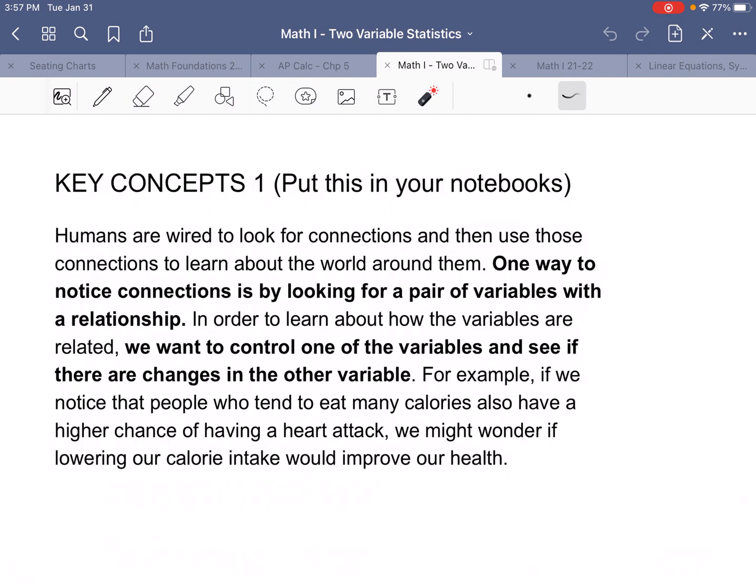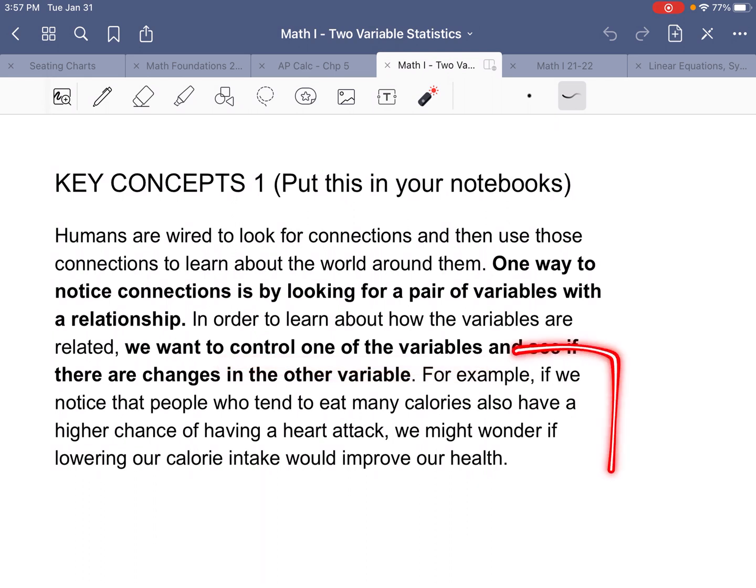Humans are wired to look for connections and then use those connections to learn about the world around them. It's one of the unique, interesting things about human beings. We always look for patterns and connections. One way we can look for connections is by looking for a pair of variables with a relationship. In order to learn how the variables are related, we want to control one of the variables and see if there are changes in the other variable.